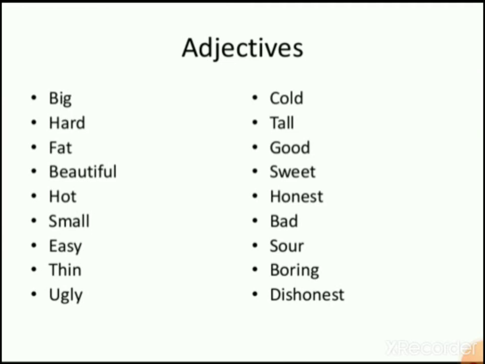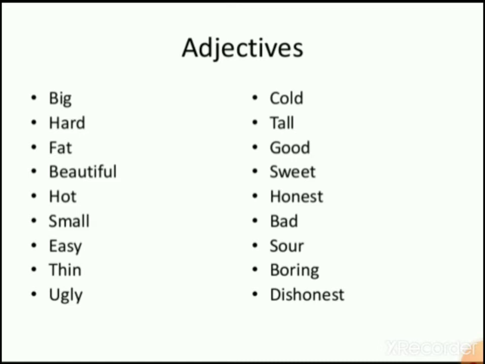Now before we start with adjectives and degrees of adjectives, just look at the examples given on the screen. Big, cold, hard, tall, fat, good, beautiful, sweet, hot, honest, small, bad, easy, sour, thin, boring, ugly, dishonest. Now, all these are adjectives which are used differently.